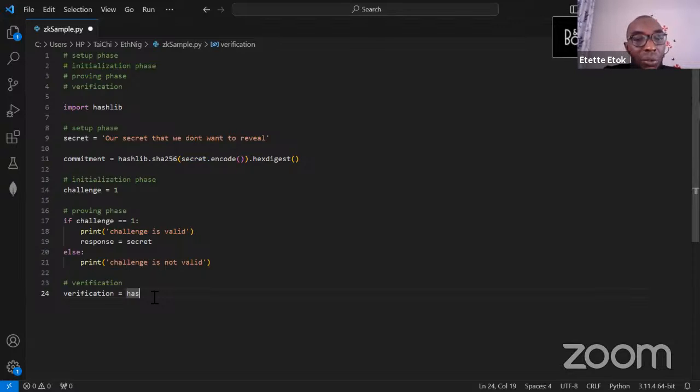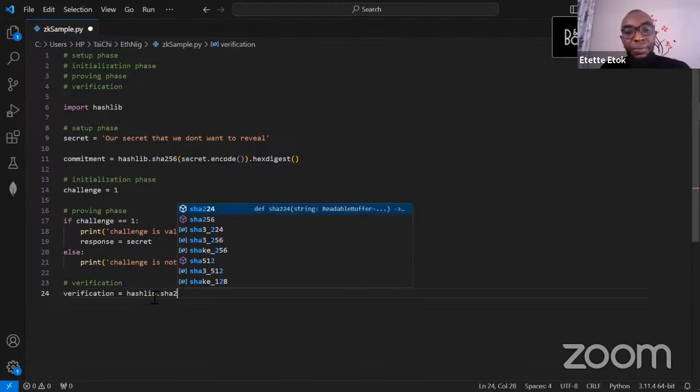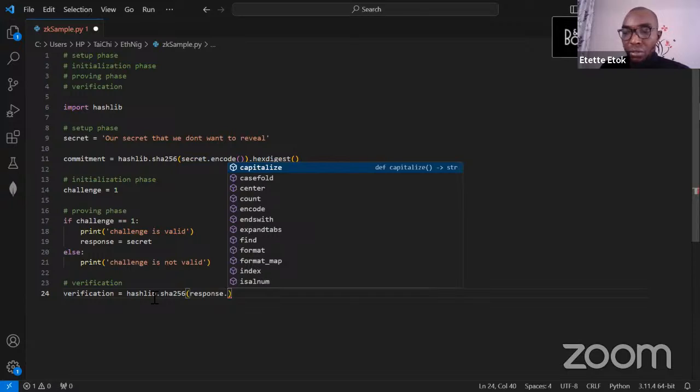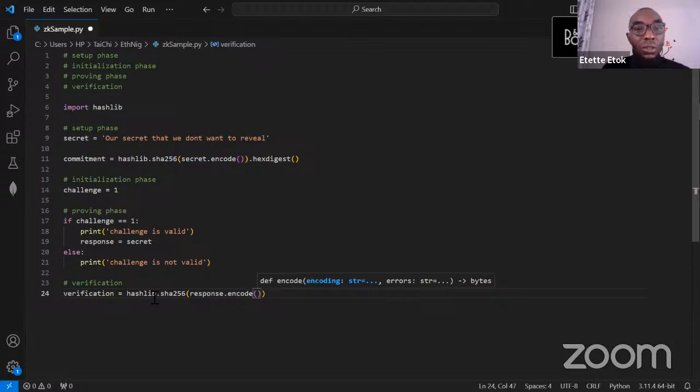In the same way, we are going to hash the response we are getting from the prover. Just like we did here, we are getting the response, and then we are going to encode this response, just like we encoded the commitment, then hex digest it.